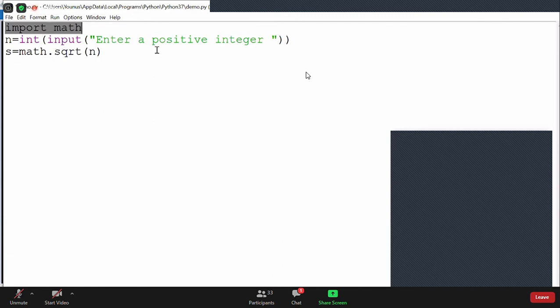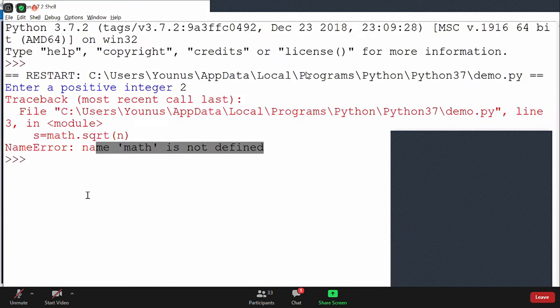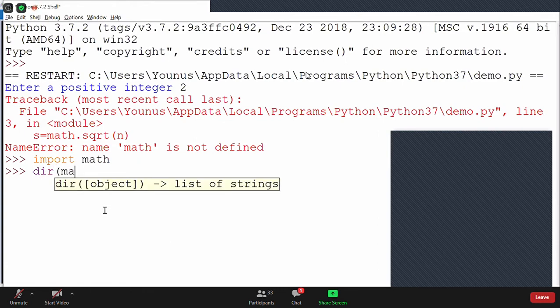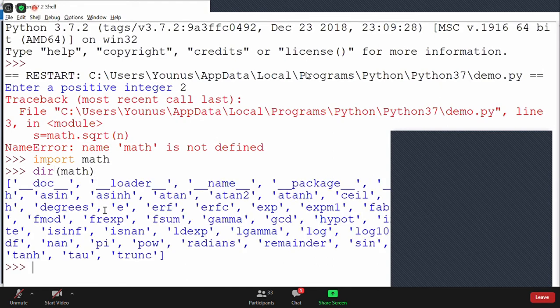And one more conclusion I wanted to make here: it doesn't mean that in any mathematical program you have to import math. You will only import math if you are using any functions from it. If you wanted to know what is there in the module, you can check like this, guys. You can use the dir function. First I will import that module, import math. Now if you wanted to check what is there inside that math module, you can say dir of math.